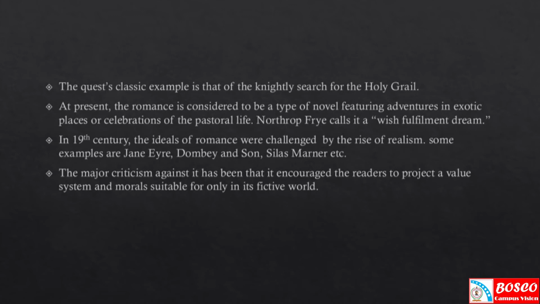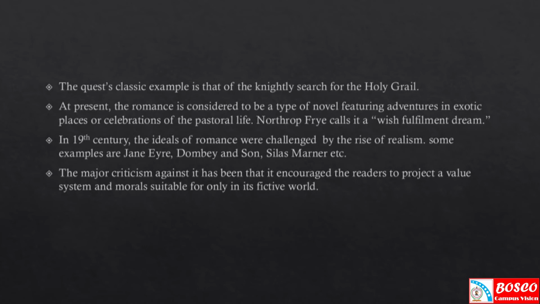That is, we can trace the rise of realistic elements in the ideals of romance in 19th century novels. That means some realistic elements are added into the ideals of romance.